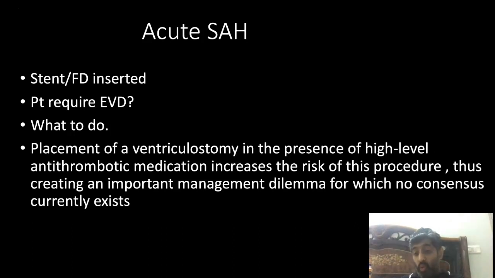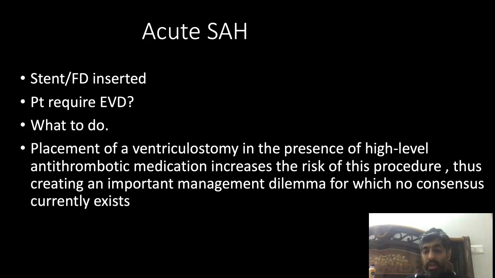Our practice is, if they have a rupture and there is a flow diverter in situ, we generally give a platelet transfusion, because according to recommendations as well, if there is an ICH or SAH and you are going to do a neurosurgical procedure, you can do that platelet transfusion. Once you do that procedure, we start the patient on a single antiplatelet, and within 48 hours we generally take the patients on dual antiplatelets. That's the kind of management which has changed because of the devices we are using.